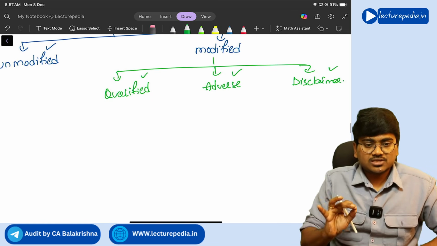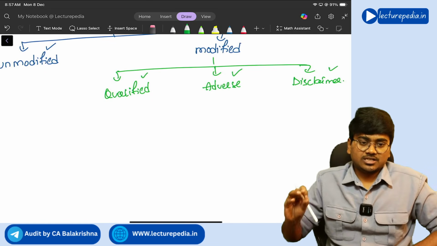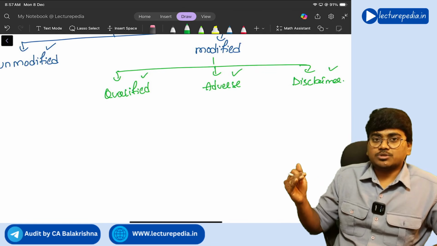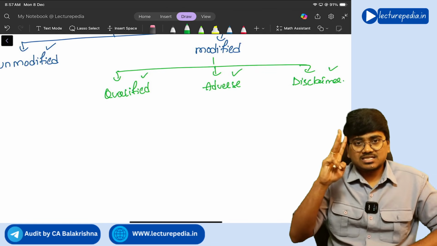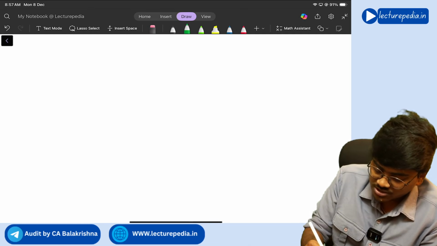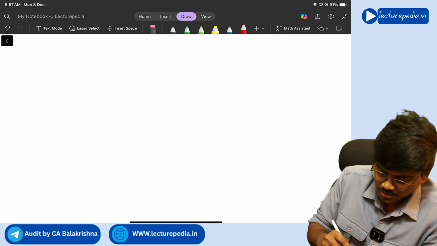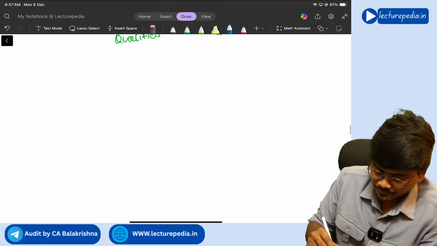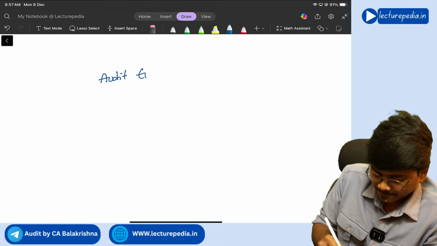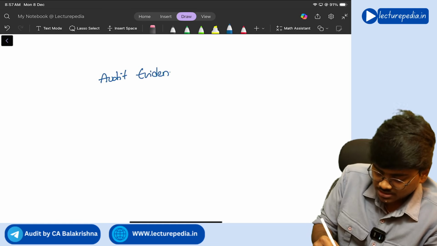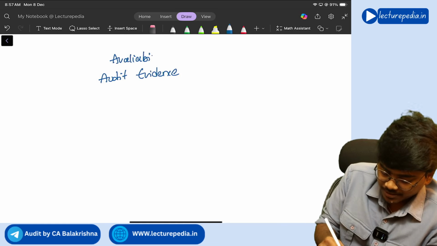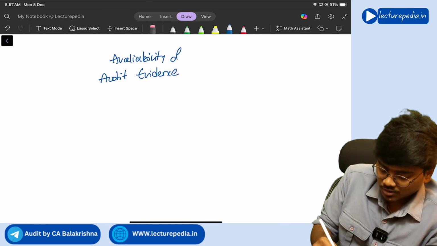Remember, see, basically for this determination of qualified, adverse, disclaimer, which opinion has to be given, you will consider three factors. What are those three factors? First of all, you will see whether audit evidence is available, that is, availability of audit evidence.